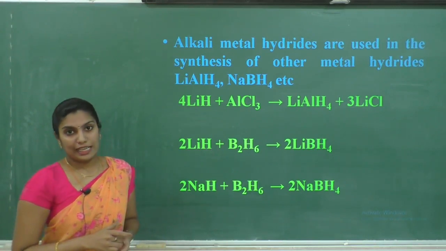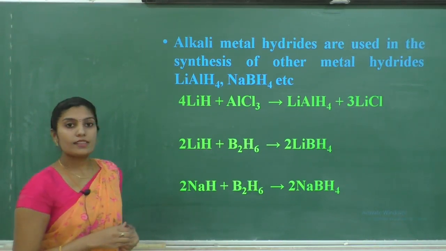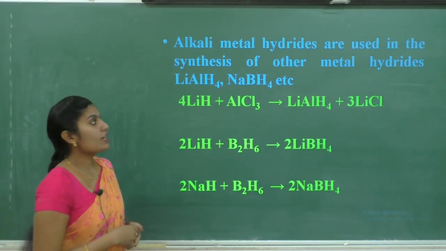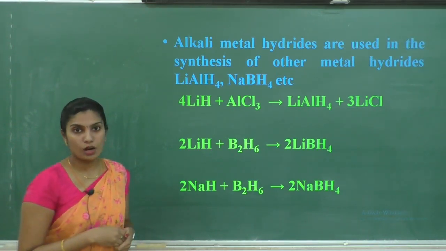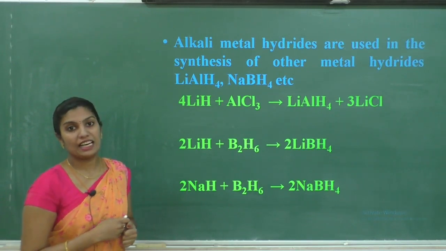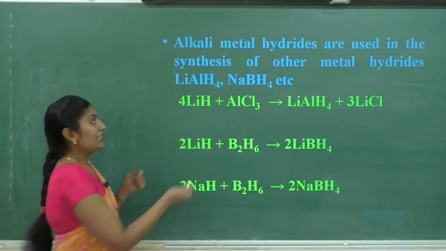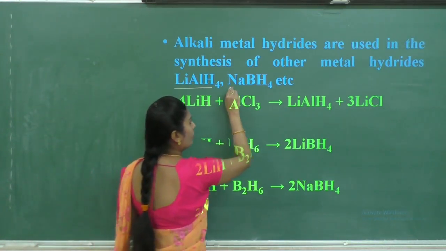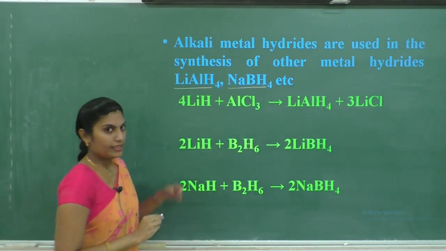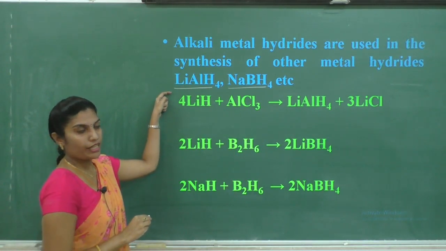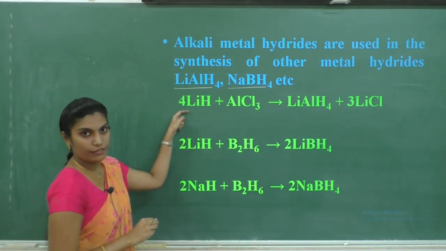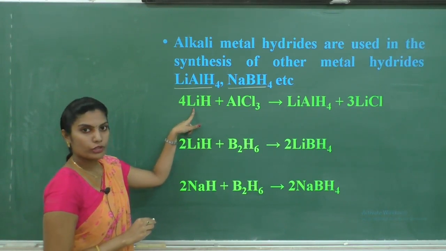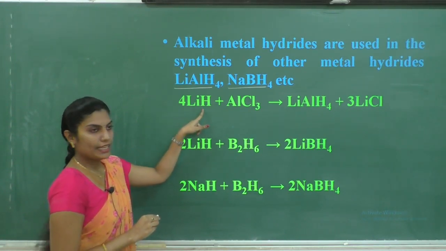alkali metal hydrides are used in the synthesis of other metal hydrides like lithium aluminium hydride and sodium borohydride. These hydrides can be formed. First, lithium hydride, you know the formula for lithium hydride, LiH.